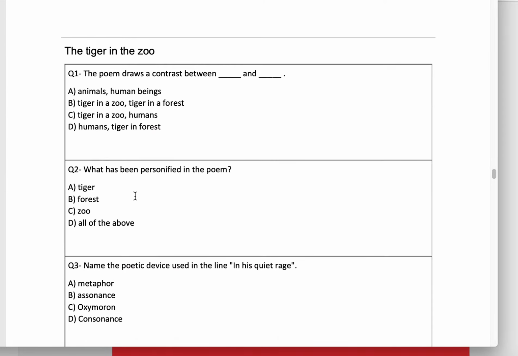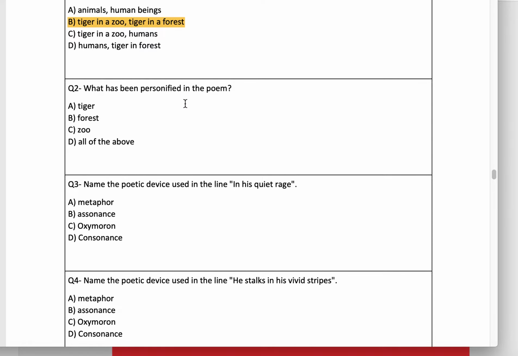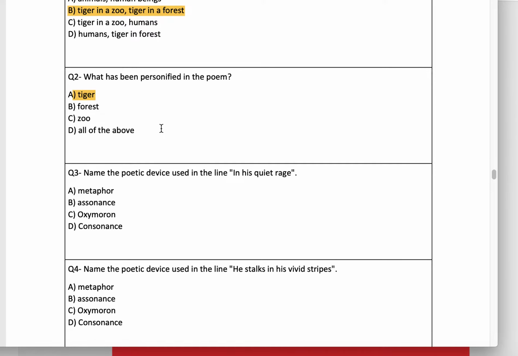All right. Next poem, my dear students, let's proceed to Tiger in the Zoo. The poem draws a contrast between dash and dash: tiger in the zoo and tiger in the forest. Very important question, my dear students. What has been personified in the poem? Yes, a tiger has been personified in the poem.